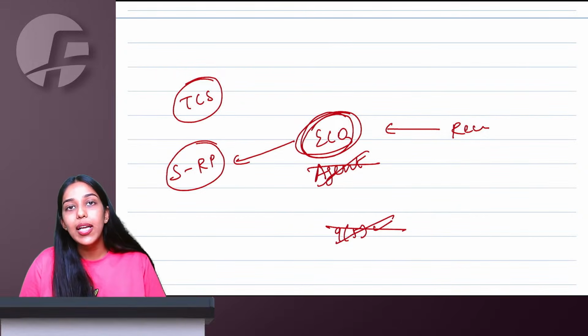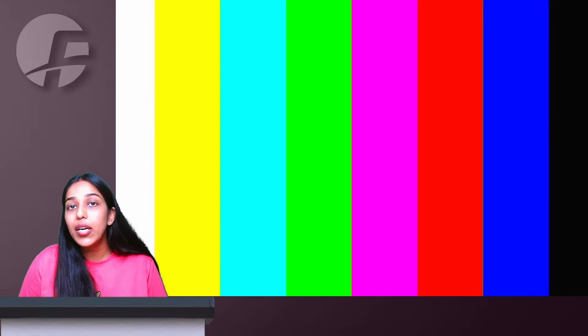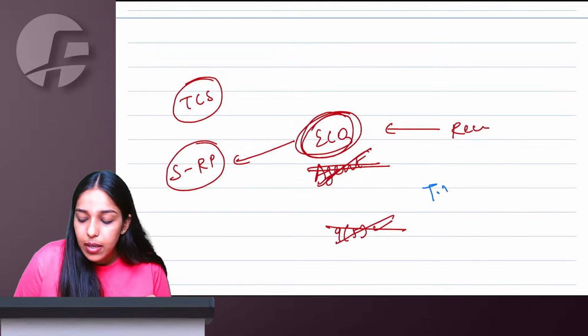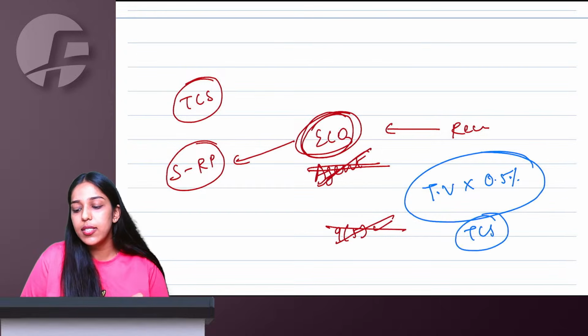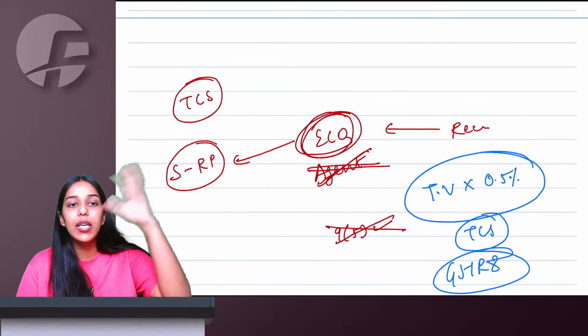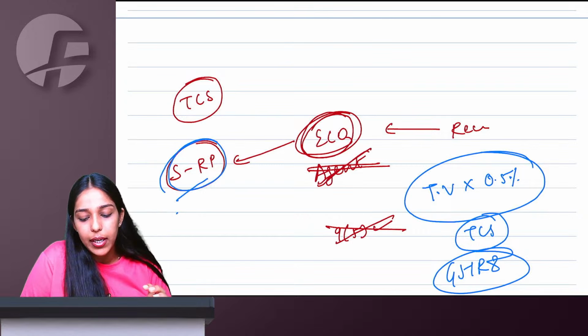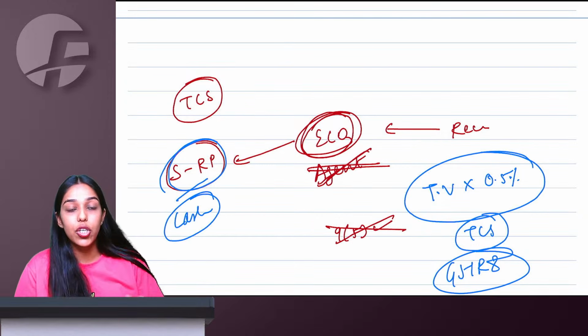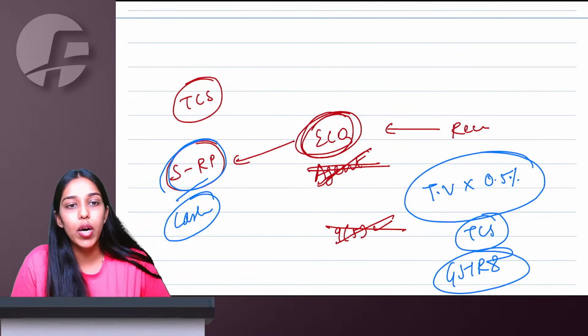If 9(5) is not applicable, the e-commerce operator is not acting as agent, and the payment is flowing through the e-commerce operator, then whatever is the taxable value, 0.5 percent TCS the e-commerce operator will collect, file GSTR-8, and deposit it with the government, and this will later be available to the supplier in the electronic cash ledger. No threshold limit, just two conditions.